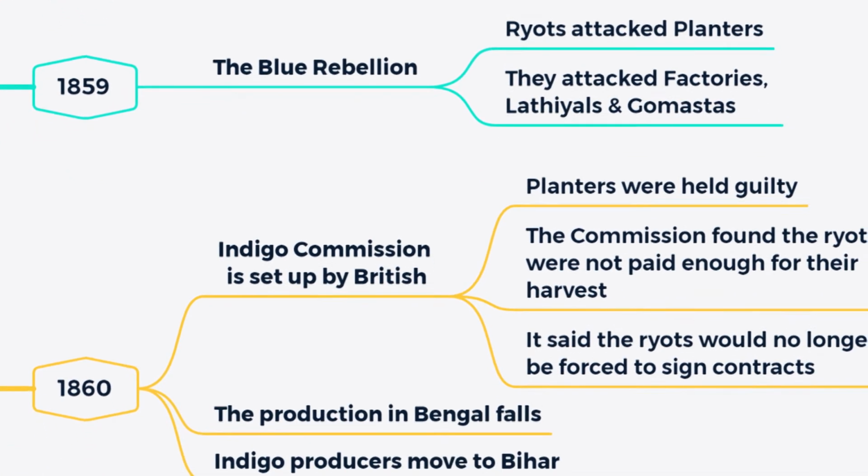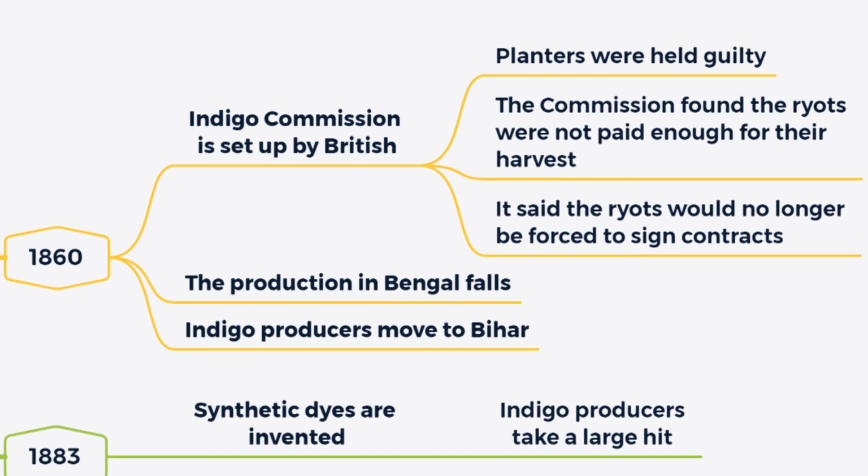The British government, worried about another rebellion just like the revolt of 1857, set up what was known as the Indigo Commission. The Indigo Commission investigated and looked into the plight of the ryots and held the planters guilty. They accused the planters of coercing the ryots to sign contracts and also found out that the ryots were not paid enough for the harvest that they gave. The commission told the ryots that they no longer had to sign any contracts against their will.